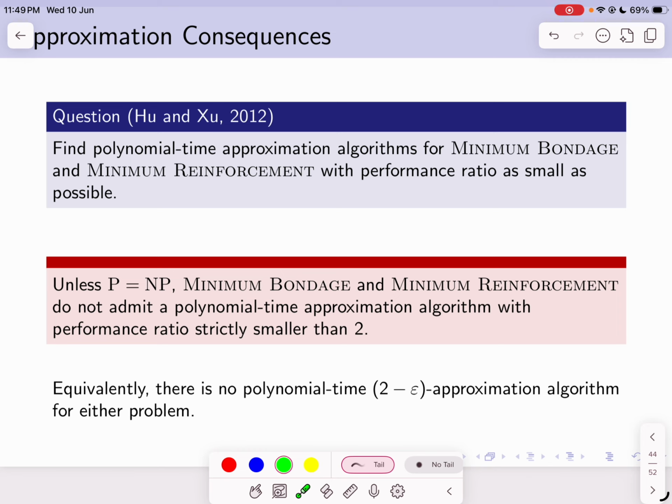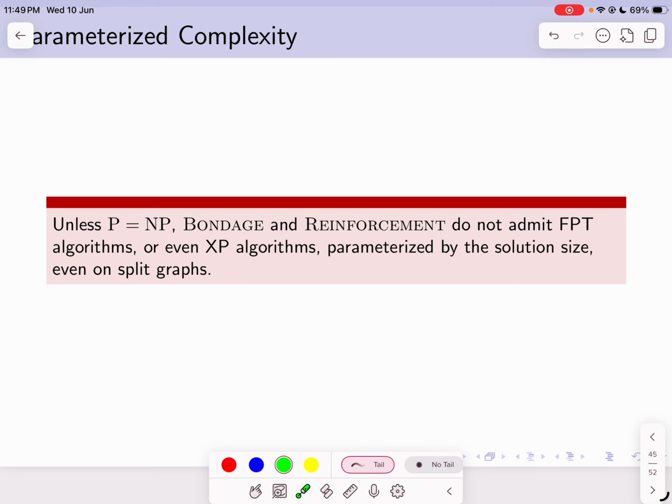This would lead to P equal to NP, and thus there is no polynomial time 2 minus epsilon approximation algorithm for either of these two problems. Since the problems are NP-hard for k equal to 1, both these problems are para-NP-hard and they do not admit FPT algorithms or XP algorithms parameterized by the solution size on split graphs.